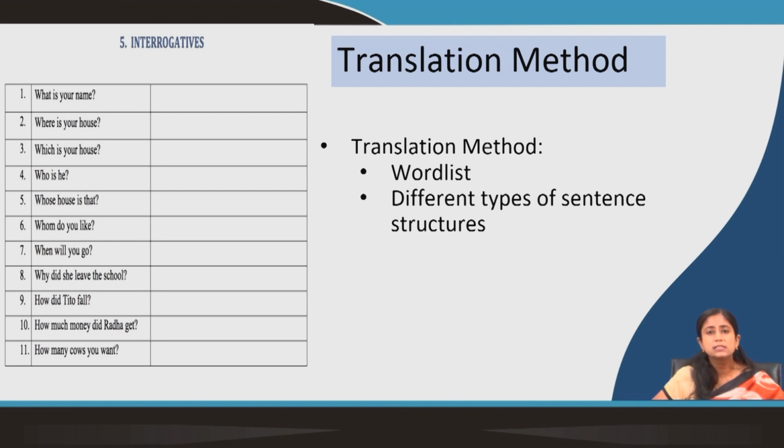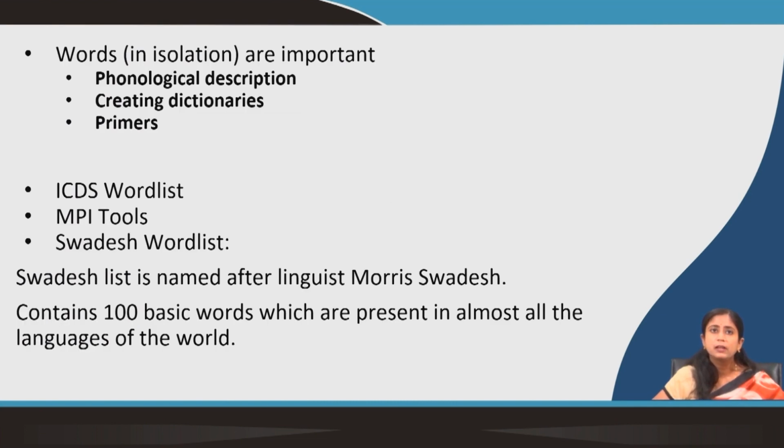So, maybe if you are collecting data for a language like Coda, they understand Bangla. So, you carry the questionnaire in Bangla and then ask them to translate those words, those sentences. You have a list of sentences, you have a list of words and you ask the native speakers to translate those. That is basically the translation method.